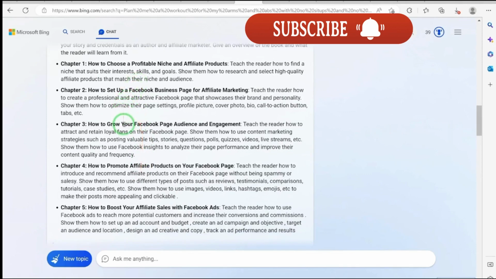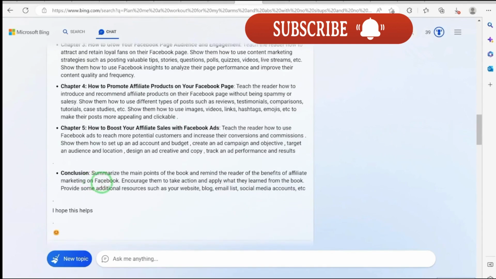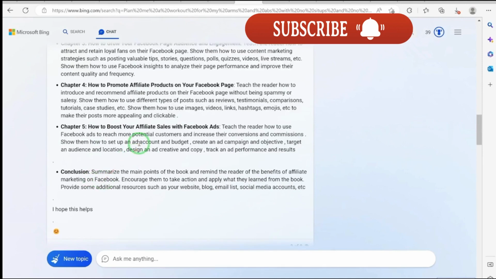You can go to chapter 3 as well, go to chapter 4, the same way, even to conclusion. Say, based on what you have written, can you give me a sample summary of a conclusion for my book? Okay, and it is going to give you.